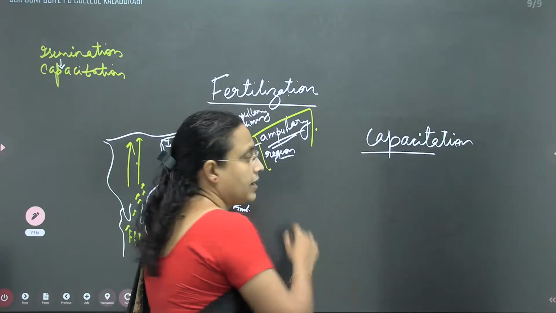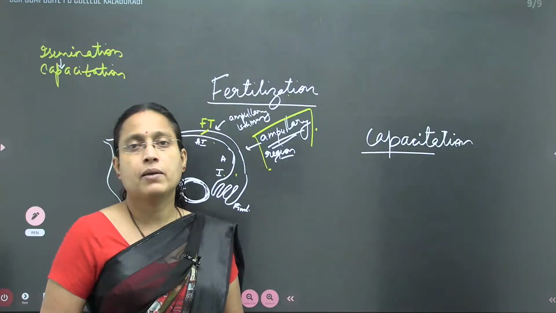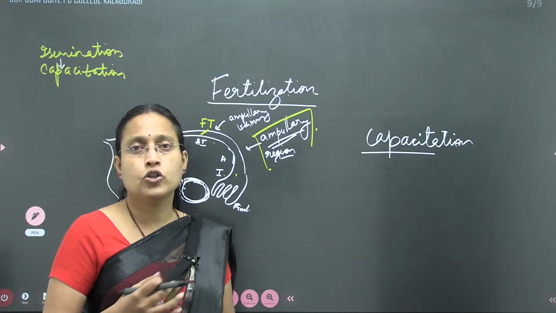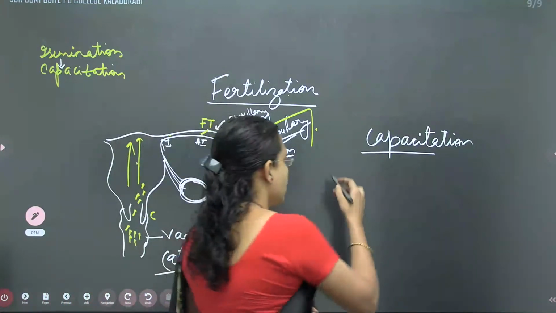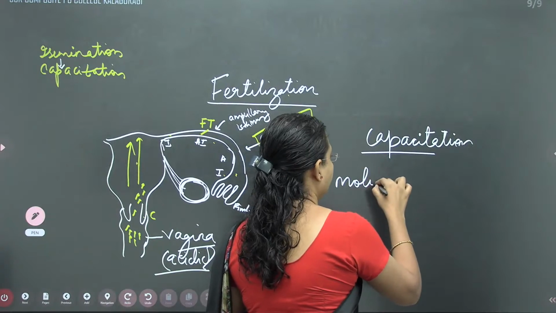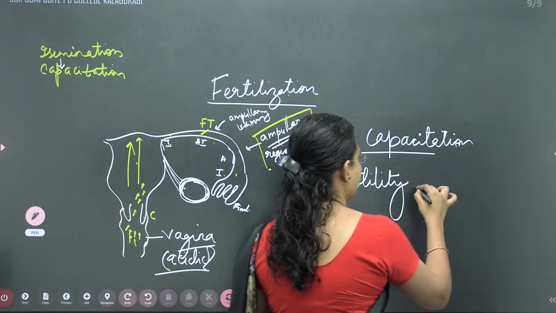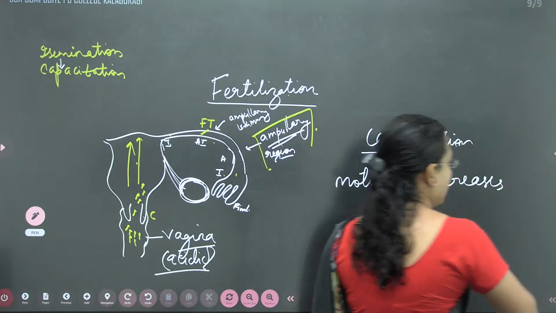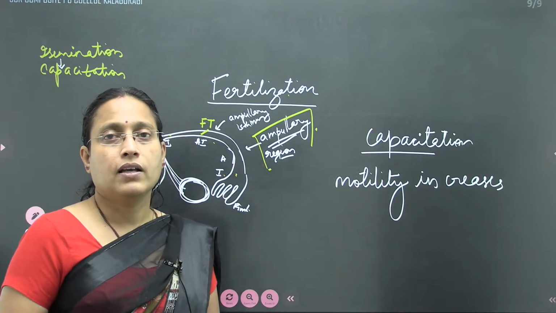The second event occurring during capacitation is that the motility of the sperm becomes very fast. The energy released by the sperm is utilized by the tail, and the tail will move very fast. So motility increases. Why does motility increase?